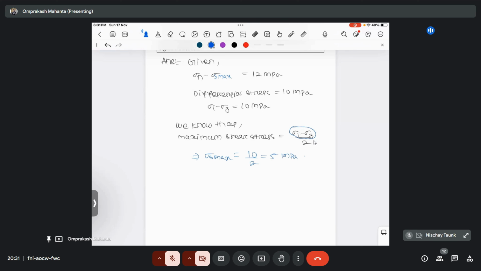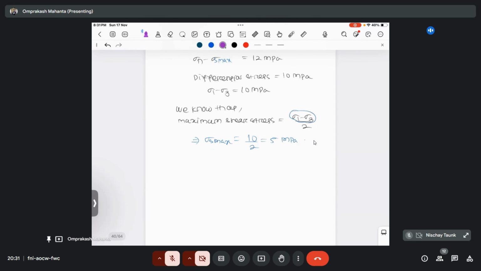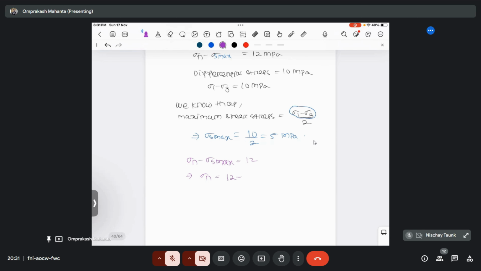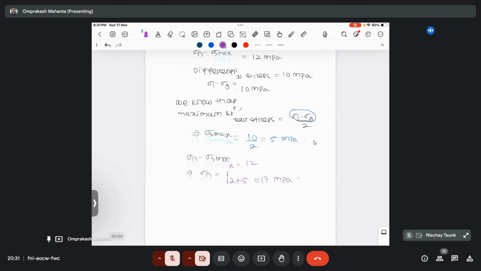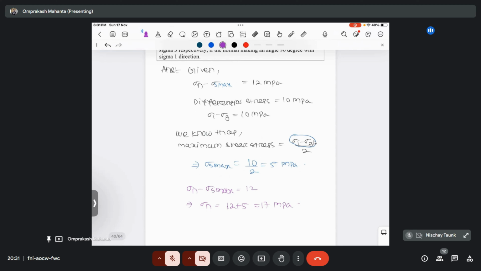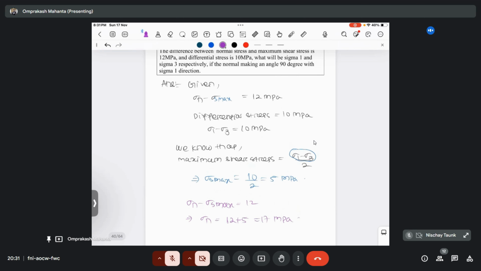So now we got the sigma s value. Then we can easily calculate the sigma n value, because it's given that sigma n minus sigma s max is 12. Then what will be the sigma n value? Sigma n will be 12 plus 5, right? That will be 17 MPa. So now we got the sigma s max and sigma n value. It's asking to calculate the sigma 1 and sigma 3 respectively.